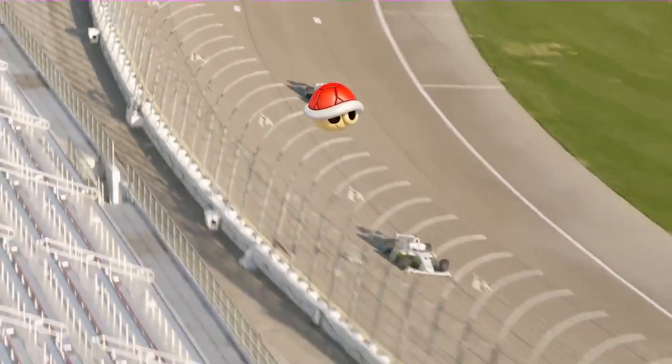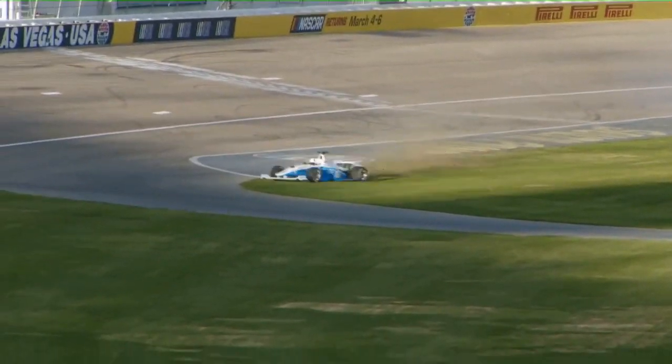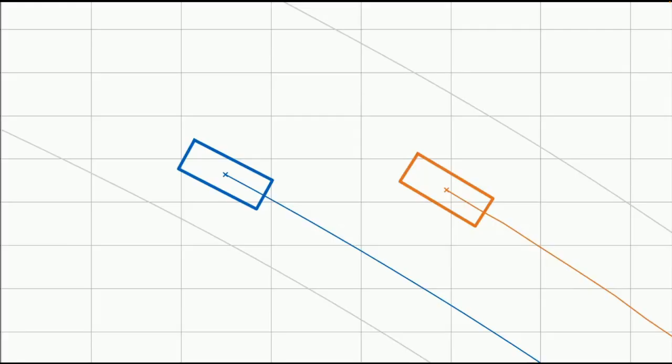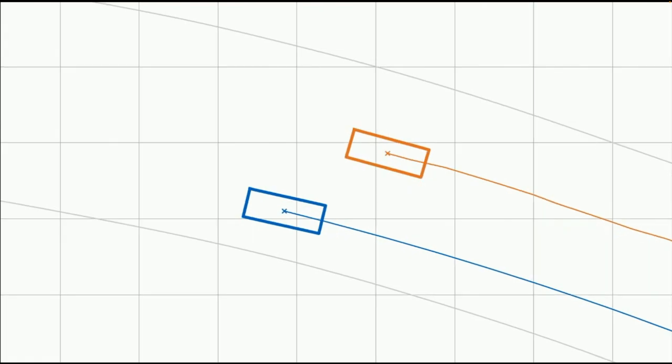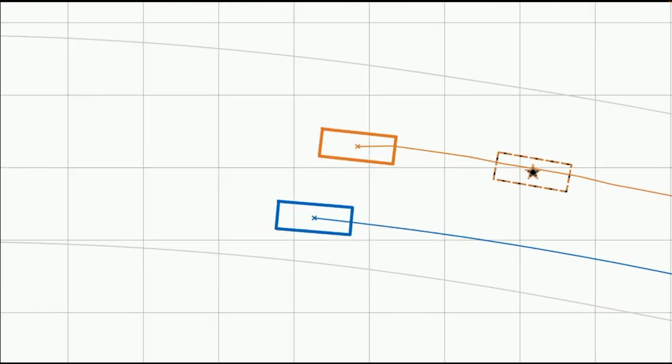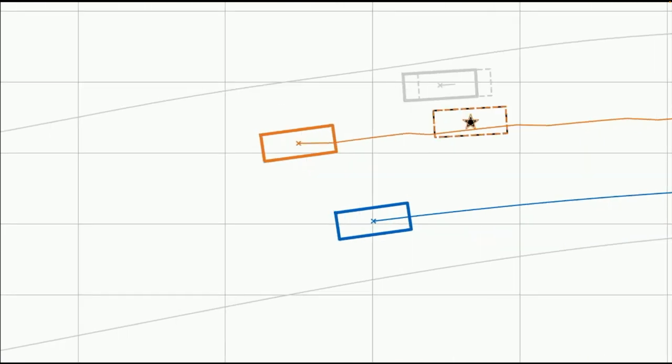What you see in this video is two cars racing against each other. The green car is overtaking the blue car, and you will now see the blue car spinning out. The reason for that is that we have an issue in the perception. If we look in the data, we will see quite clearly that the blue car, our ego vehicle, is trying to detect, to perceive, and to predict the other vehicle's behavior.